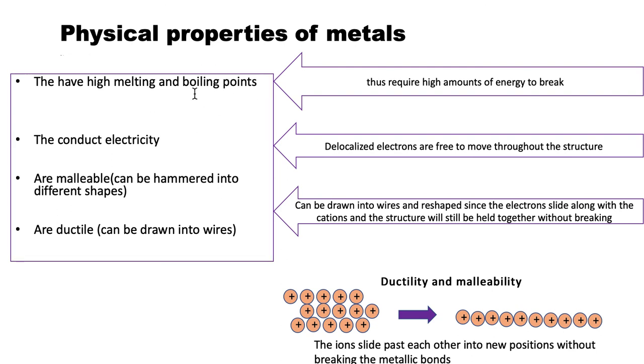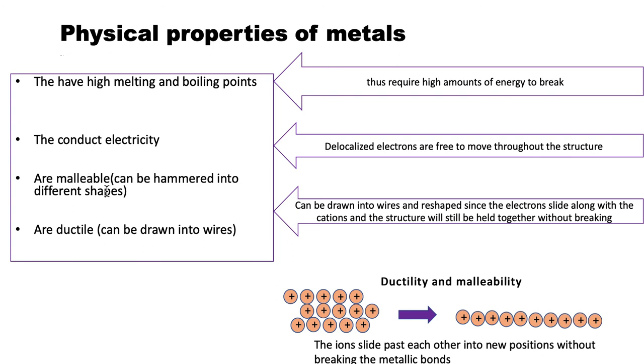Metals have high boiling and melting points, and this is because they have the giant structures with multiple metallic bonds, and these will require high amounts of energy to be broken. Therefore, their boiling and melting points will be high. Metals do conduct electricity because they have the delocalized electrons. When a potential difference is applied, or when you connect to a circuit, the electrons are going to flow within the metallic crystal or the metallic structure.